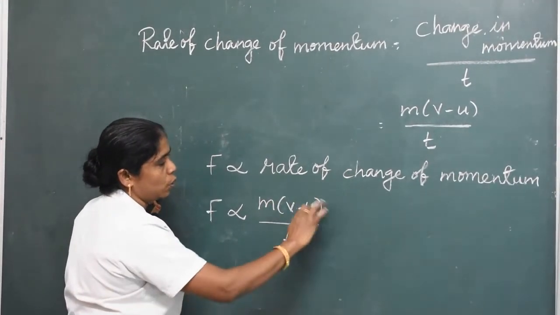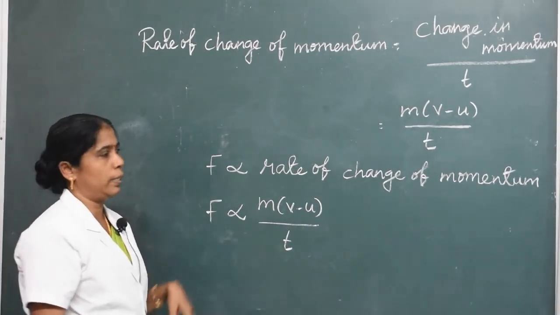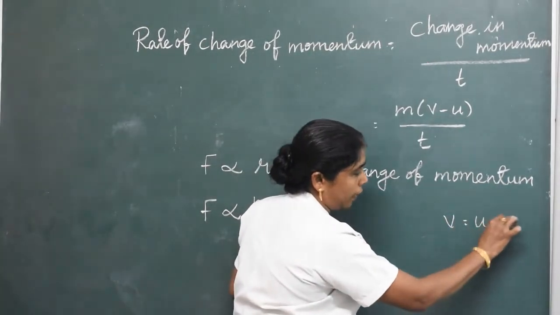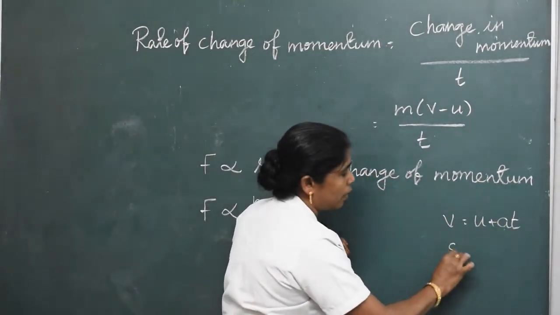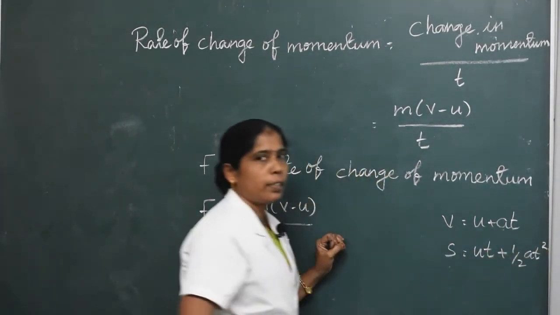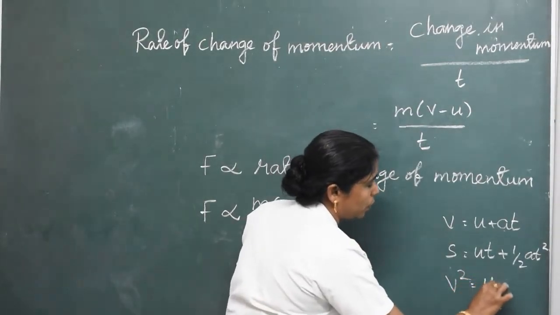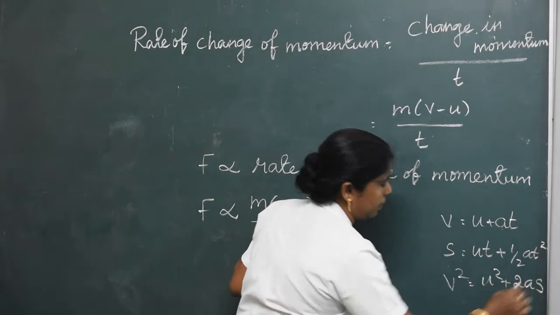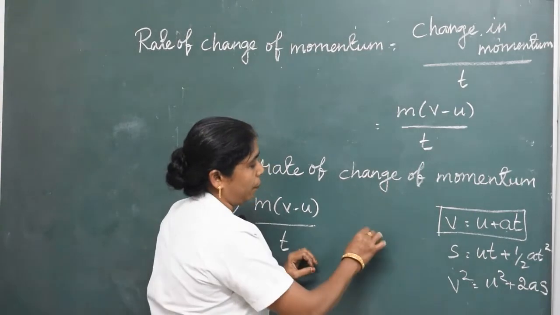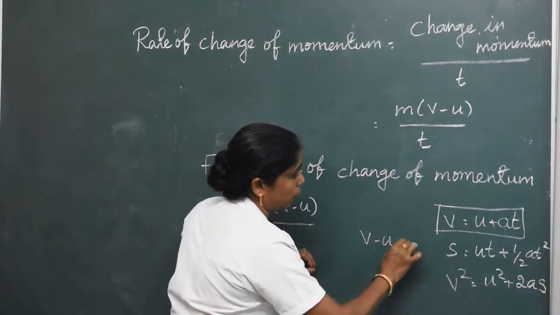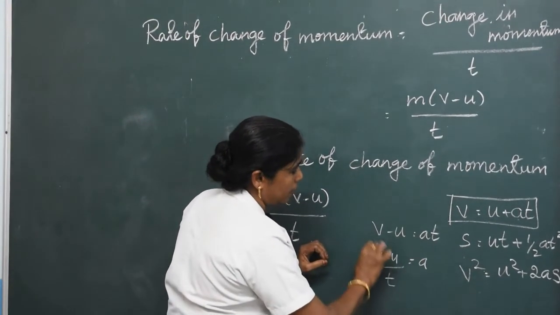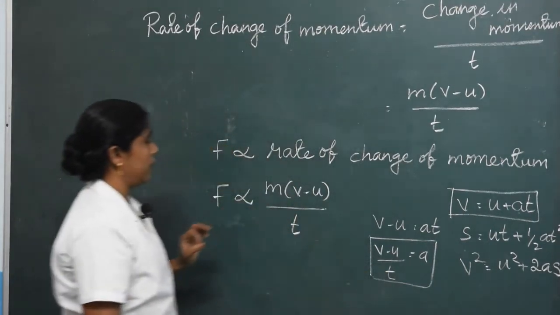To find (v minus u) by t, we use the equations of motion. There are three equations. First equation, v equals u plus at. Second equation, s equals ut plus half at squared. Third equation, v squared equals u squared plus 2as. From the first equation, v minus u equals at, so a equals (v minus u) by t. Substitute a in this equation.